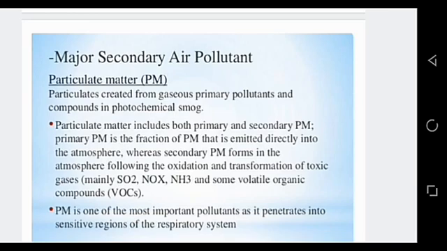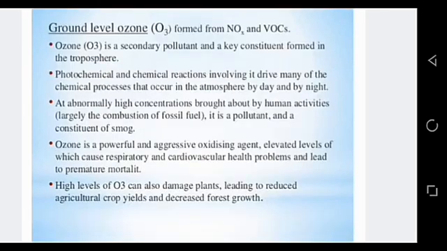So particulate matter directly attacks our respiratory system. It is harmful for our respiratory system because it penetrates into the sensitive regions of the respiratory system. The second one is ground level ozone, which is formed by the chemical reaction between different oxides of nitrogen and volatile organic compounds.